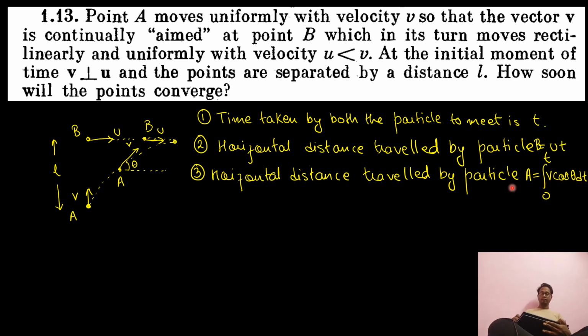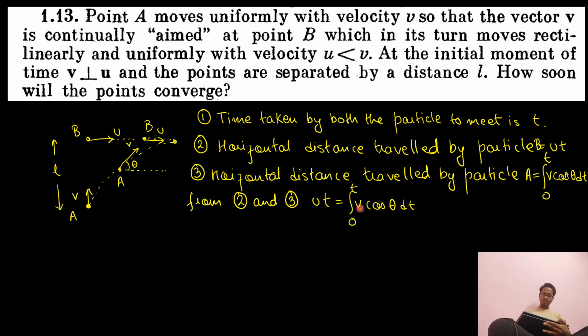That means the distance traveled in dt time is velocity v cos theta. So can I say the horizontal distance traveled by B is equal to the horizontal distance traveled by A? From these two equations, 2 and 3, I can easily say that ut is equal to the integral of v cos theta dt from 0 to t.